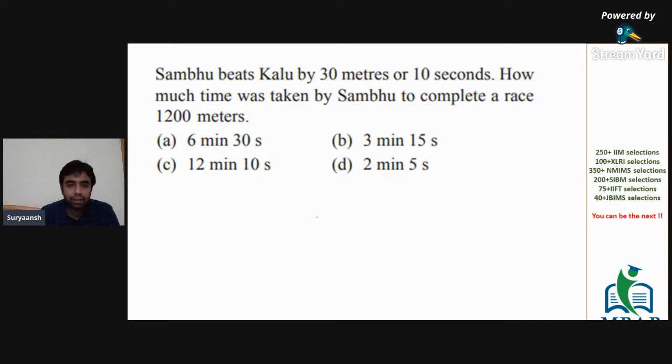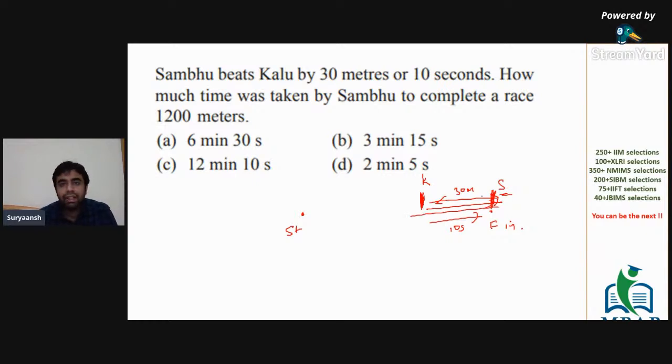So basically, if this is the start point and this is the finish point, start, finish. All right. So when Sambhu reaches here, Kalu is somewhere here, and this distance is 30 meters. This is Kalu. And now, after Sambhu reaches, it takes 10 seconds for Kalu to cover this distance.